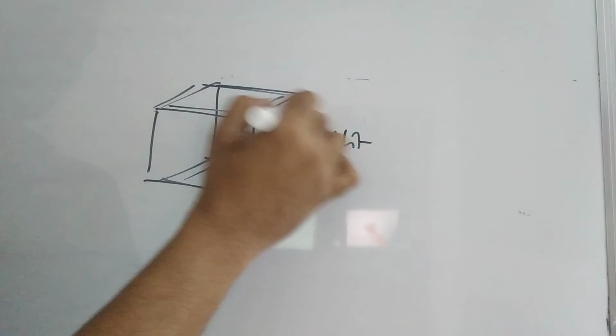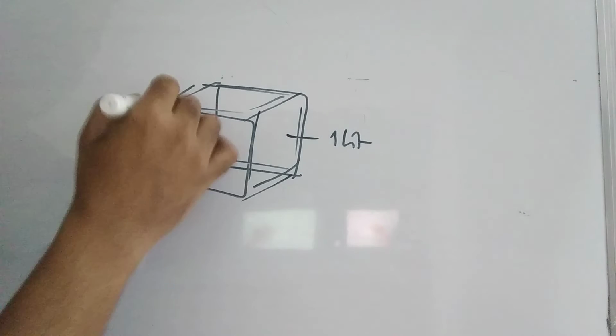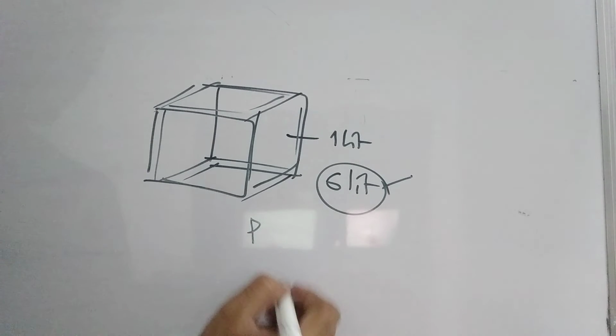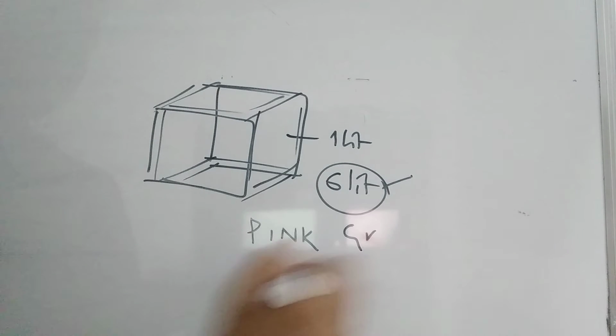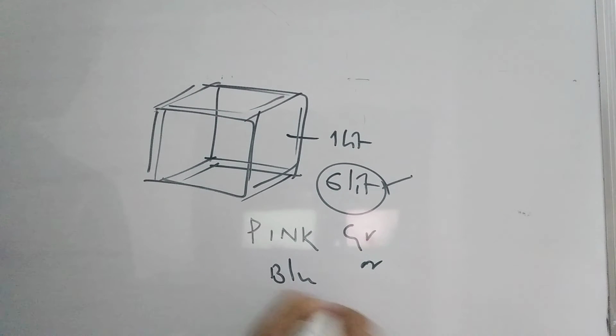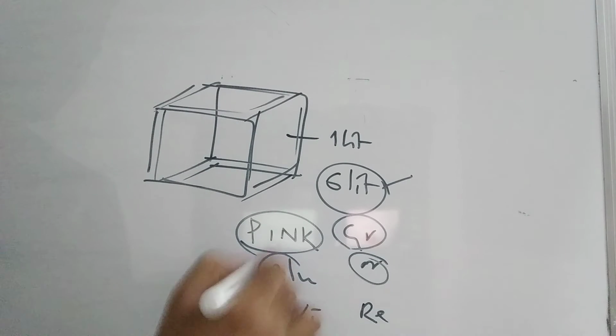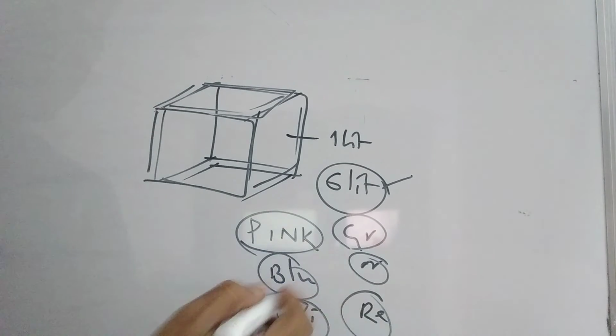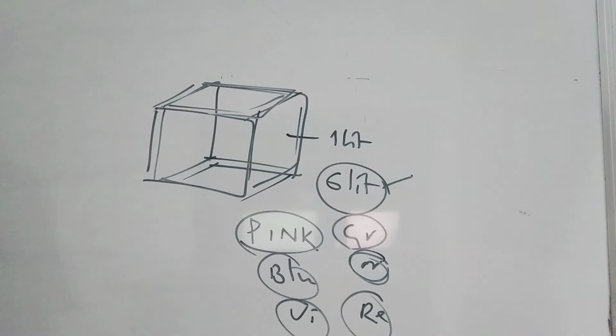In total you need 6 liters of paint, but you didn't get 6 liters of a single color. You brought different colors like pink, green, blue, orange, violet, red. After bringing all these colors, you started fighting because you wanted to paint the roof red, but your friend wanted orange and someone wanted green. The discussion was going on, and finally you came to one conclusion.